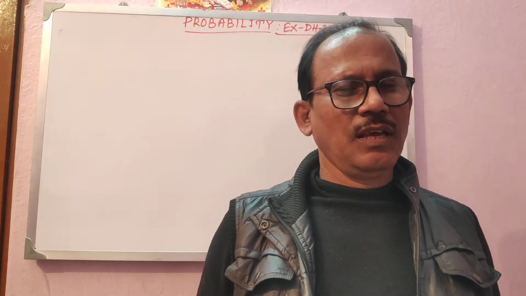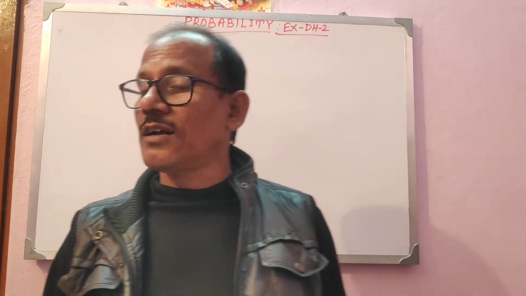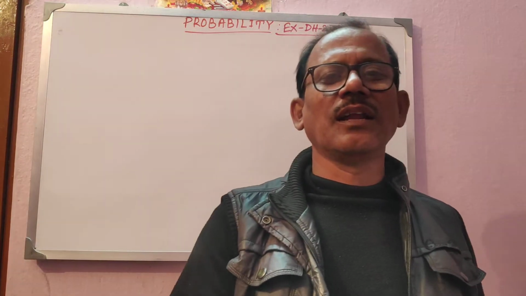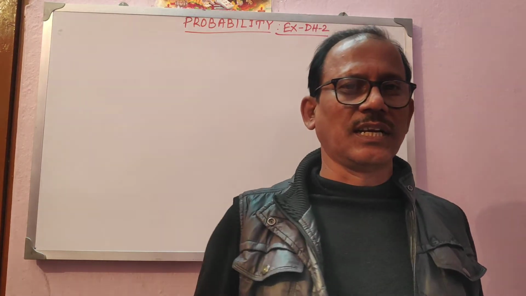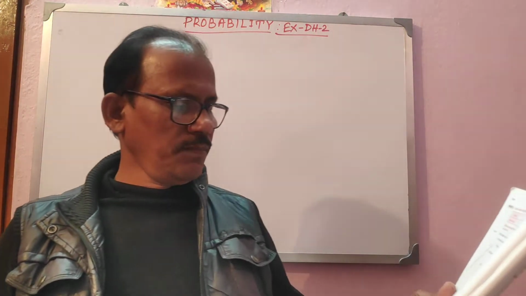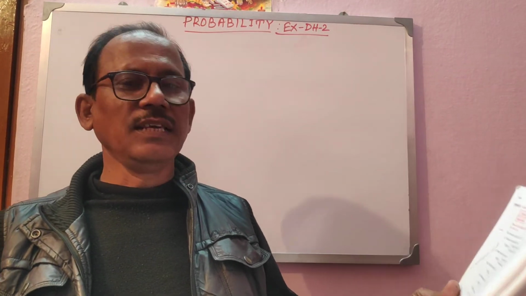Tomorrow rainy day, is there any certainty? And tomorrow rainy day, can you say that it is impossible to happen? We can't say. So it is neither certain to happen nor impossible to happen. It may happen but not certain category it will come. The outcome of throw of a die is 7.